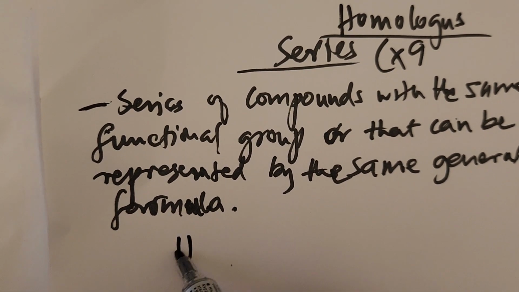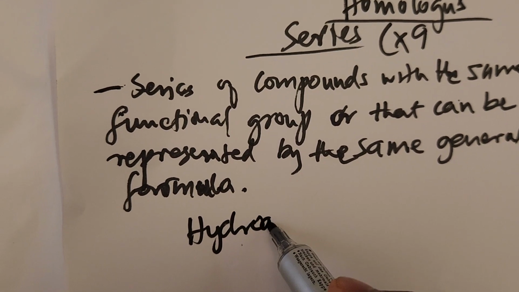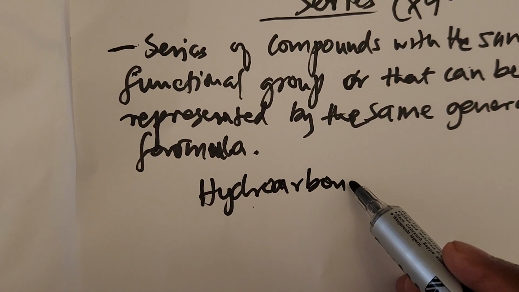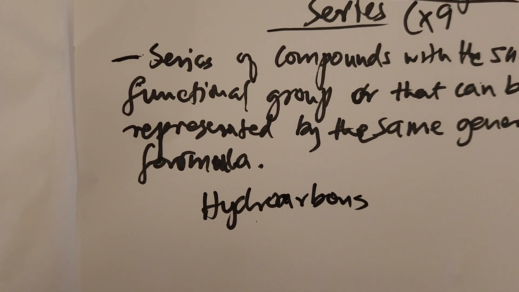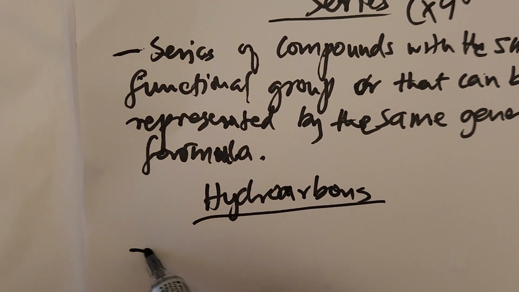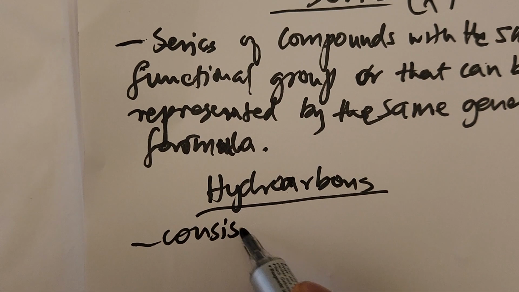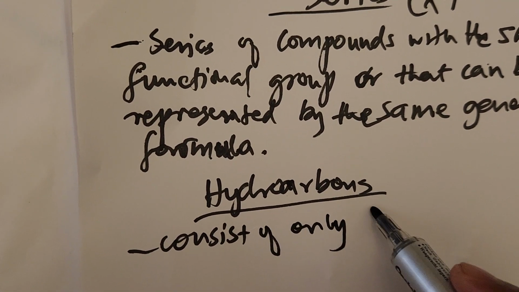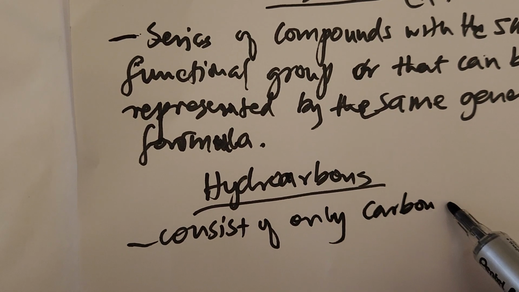Let's start with hydrocarbons. As we say, hydrocarbons by definition are organic compounds which consist of only carbon and hydrogen.